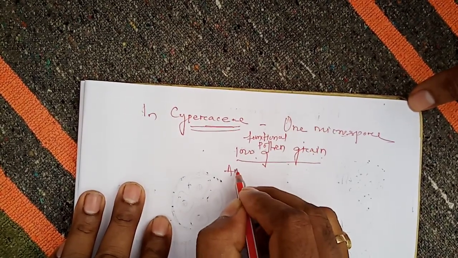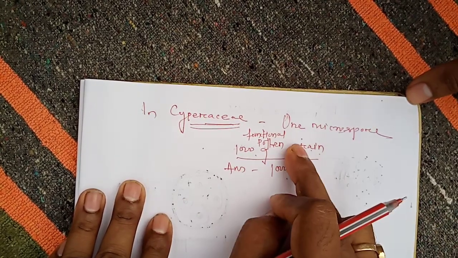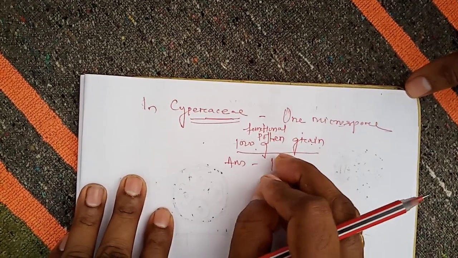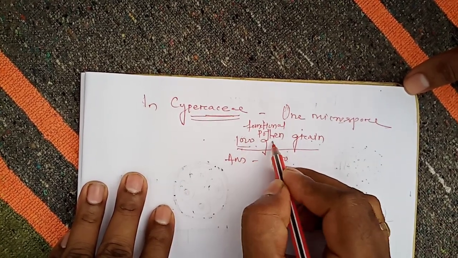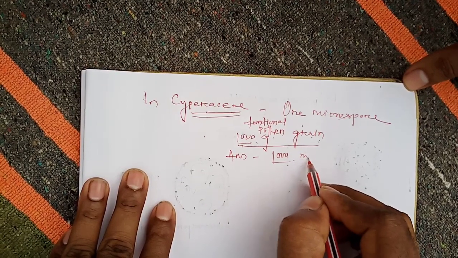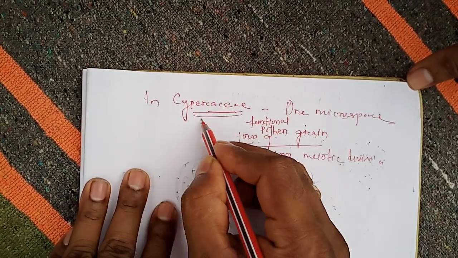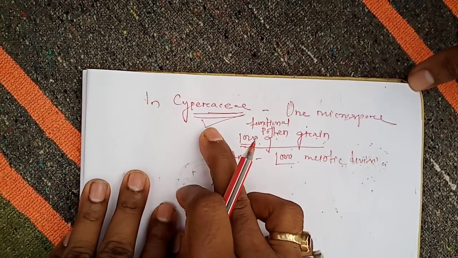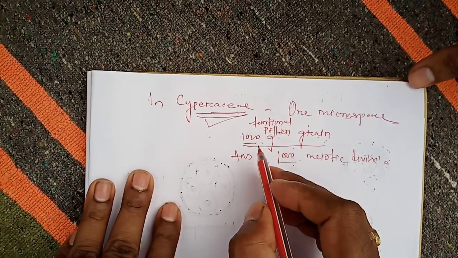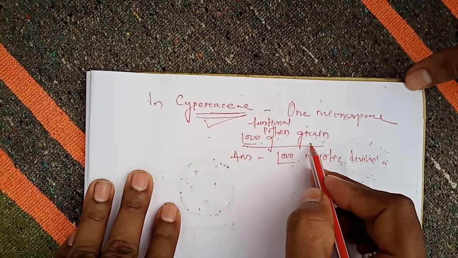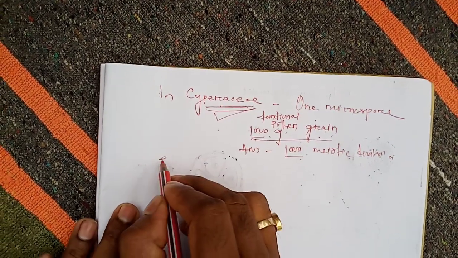So the answer is also 1000, because in one meiotic division four pollen grains are produced, but only one becomes functional. So to get 1000 functional pollen grains, 1000 meiotic divisions are required in the case of the Cyperaceae family. It should be remembered that plants of this family produce only one functional pollen grain in one meiotic division.